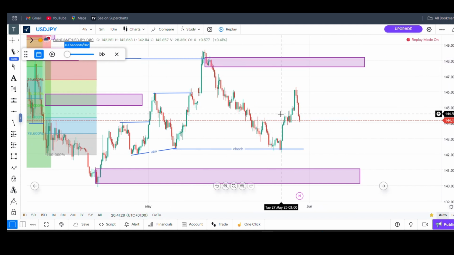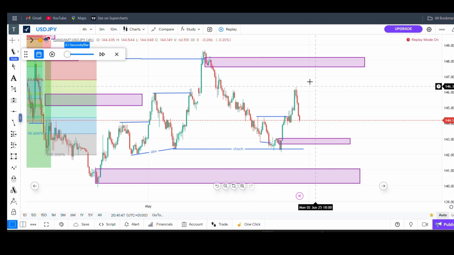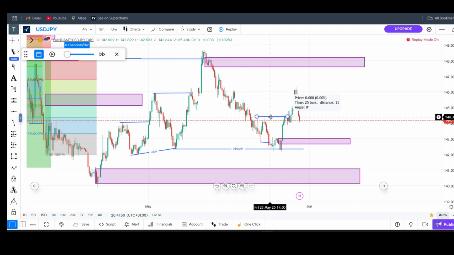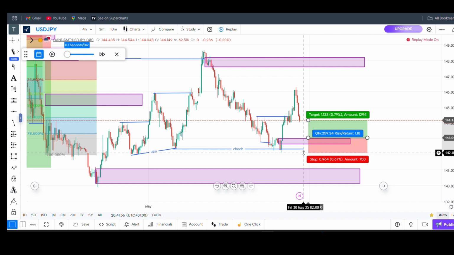So now the market has confirmed from here because this is a higher breakout. You can see the higher breakout. So I want to take my buy from here, from this other block, anywhere around here, to reach this supply zone because there's a change of character for bullish. So let's enter here, put our entry and stop loss right here.